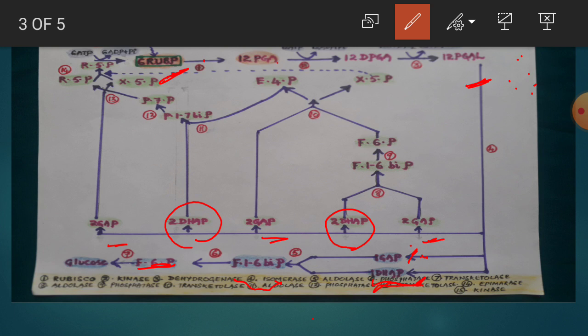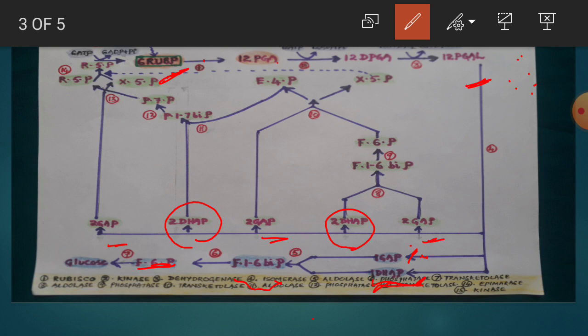So from second step, that is from 12 PGA to 12 DPGA and then 12 PGAL, from there 7 gaps and 5 DAP molecules have formed. One gap and DAP further get condensed and form fructose 1,6 biphosphate. This fructose 1,6 biphosphate gives fructose 6-phosphate, and finally the fructose 6-phosphate forms a glucose molecule.